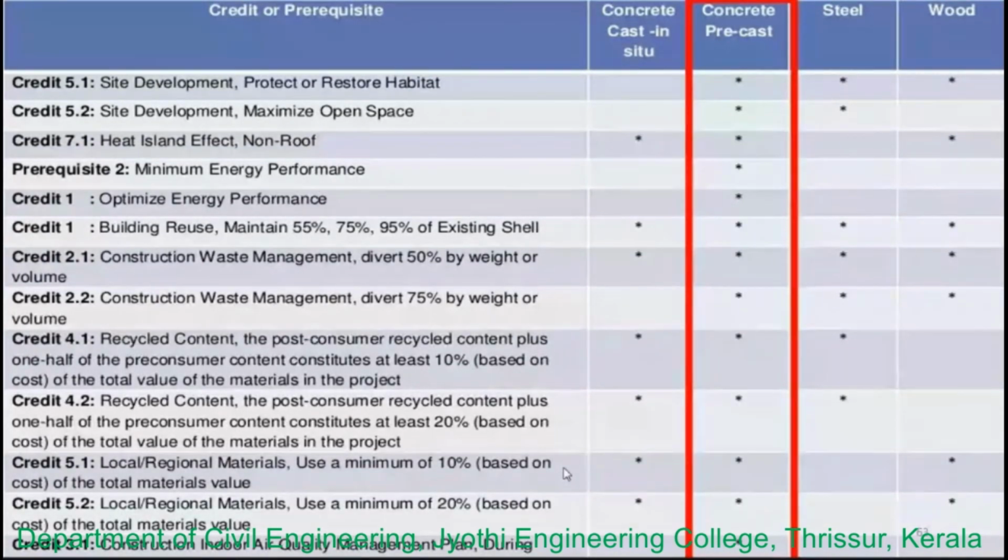Next, we already talked about the heat island effect. Actually, to reduce the heat islands, in order to minimize the impacts of these microclimates on humans or on wildlife habitats, there are some specially made precast concretes which are used in the hardscape or in the pavements. In order to achieve these points, you can use this product.